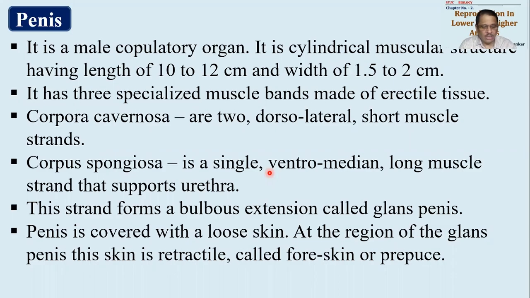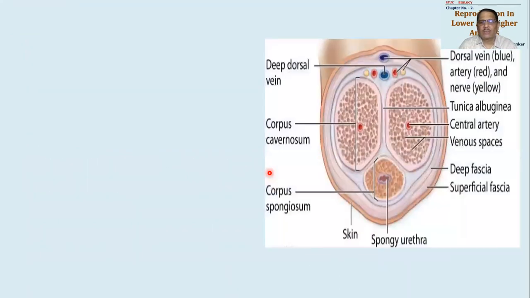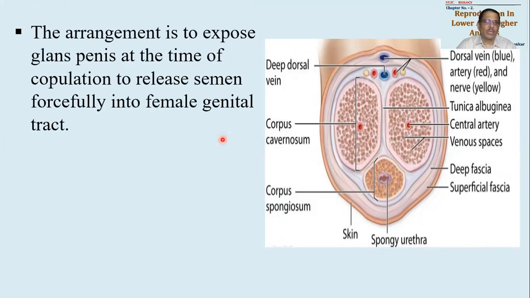Okay, so this is a general characteristic feature so far as the penis is concerned. Okay, now this is a diagrammatic representation of a section of the penis. In this section, we can say this particular part is called corpus spongiosum. You could see a small duct through it, that is spongios urethra. Then corpus cavernosum, and all these red dots you could see are nothing but the blood vessels, a network of blood vessels passing through it. Okay, so that is a characteristic feature, so they're important.